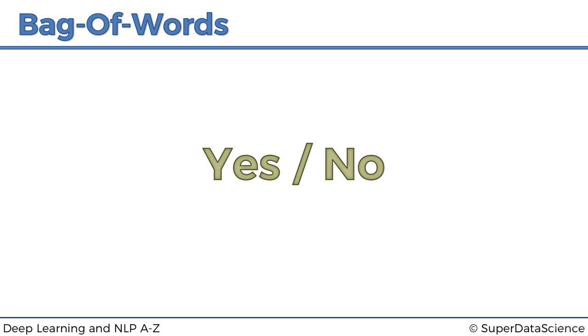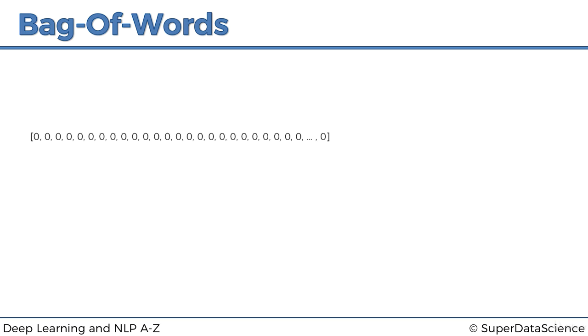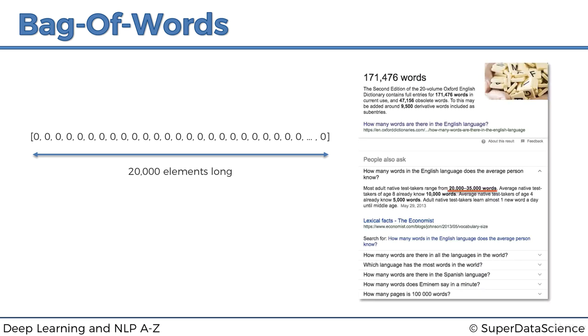All right, so we're going to start off with a vector, or just like an array, full of zeros. Let's call it a vector. It's easier like that. So just zeros, zeros, zeros, zeros. How many zeros? Well, a lot of zeros. 20,000 elements in total. Why is that? Well, it's because of the way that we're building this model. 20,000 is the number of words that are commonly used by the average native English language speakers.